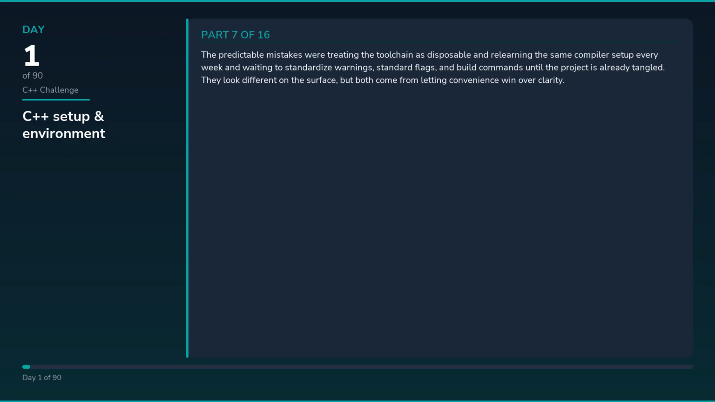The predictable mistakes were treating the toolchain as disposable and relearning the same compiler setup every week, and waiting to standardize warnings, standard flags, and build commands until the project is already tangled. They look different on the surface, but both come from letting convenience win over clarity.